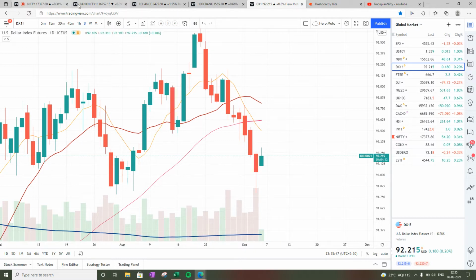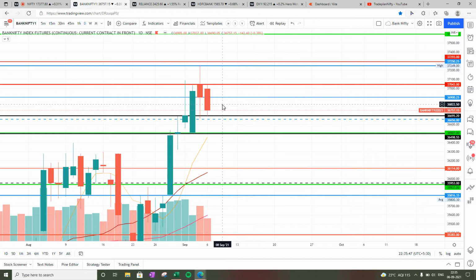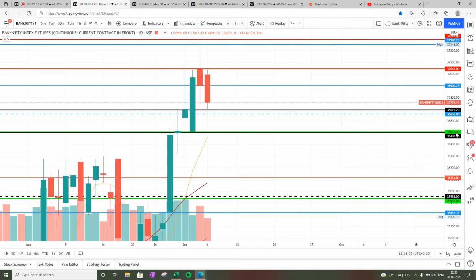Now, when we look into Bank Nifty, we see that Bank Nifty from past 2 days has shown a red candle, and today we had another confirmation, and it has touched or almost touched today weekly pivot, and has gone up, but still above 8, 20 and 50. So definitely in uptrend. Now Bank Nifty has a very good support at 36,656, and if 36,656 is gone, then the next support will come at 36,500, which is combination of my black and green line.